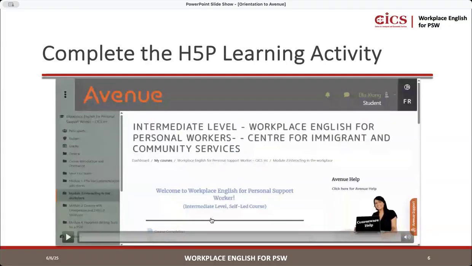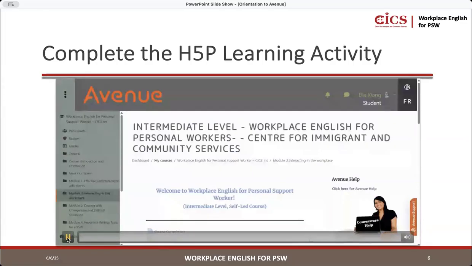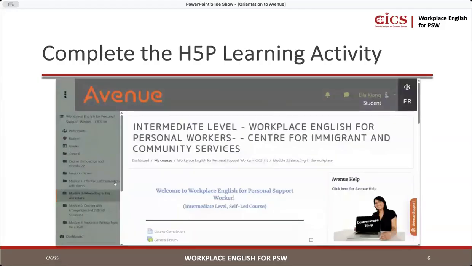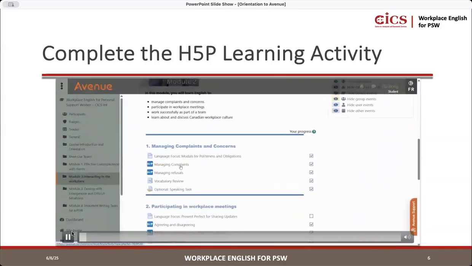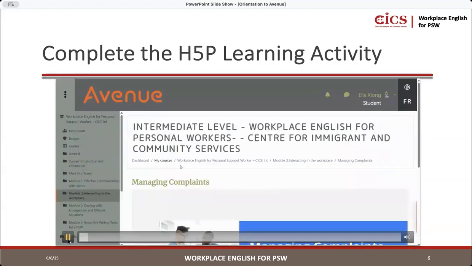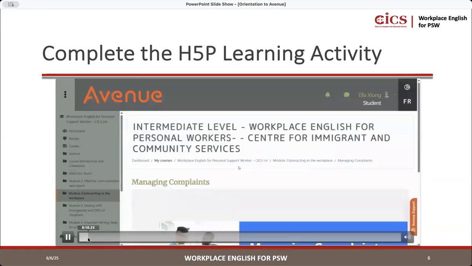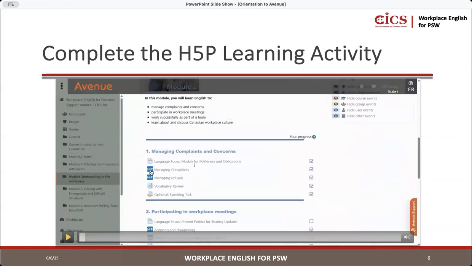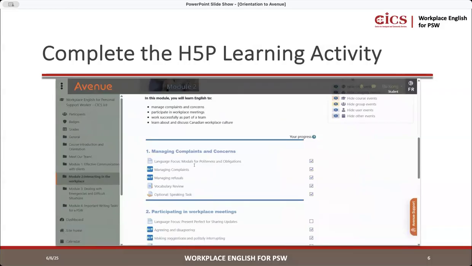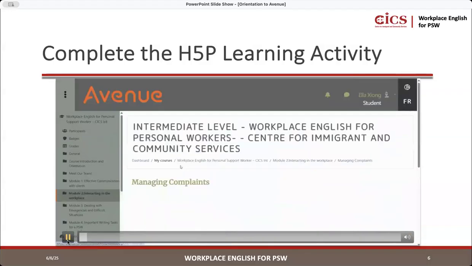Okay, so now let's talk about the H5P learning activity. So what is an H5P activity? It's an exercise where you get to practice. So you will see over here that it says H5P. I'm going to go back just so everybody can see again. It says right here, see the little blue box? It says right here, H5P. So those are activities. When you see a little blue box that says H5P, those are learning activities you can use to practice.